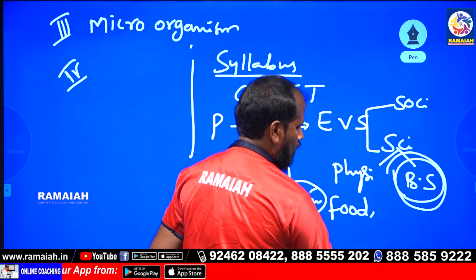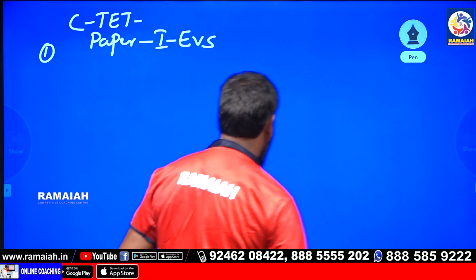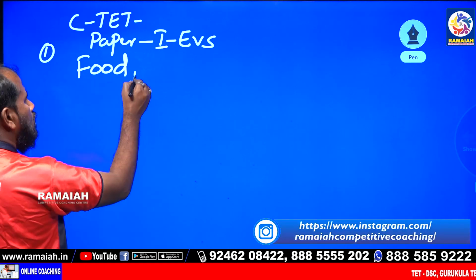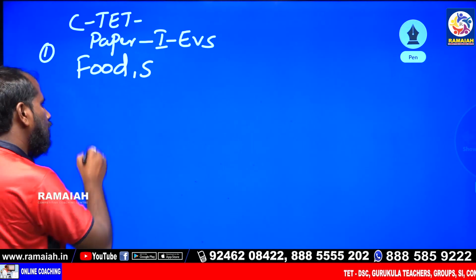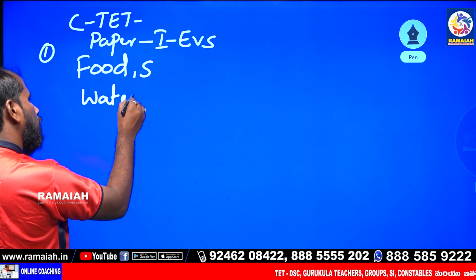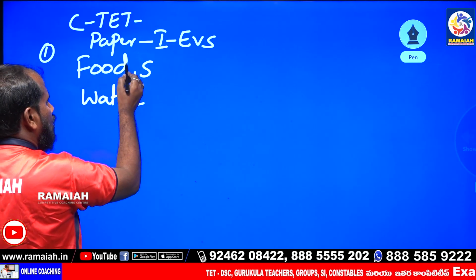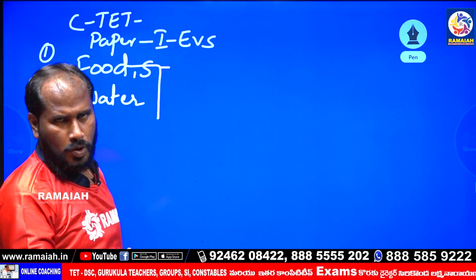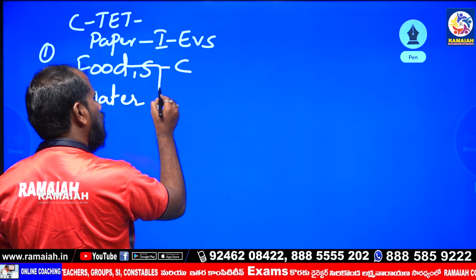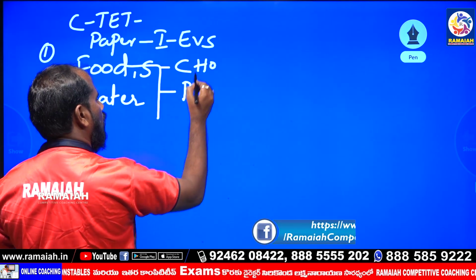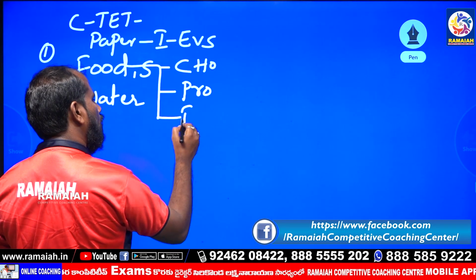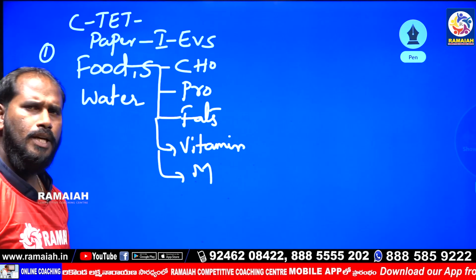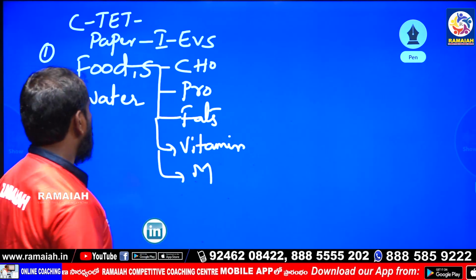In this biological science, the EVS part has a common syllabus of food, shelter, and water. In this food subtopic, the nutrients are carbohydrates, protein, and fats, vitamins, minerals, and next